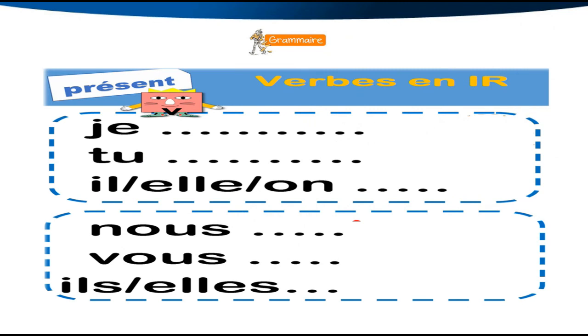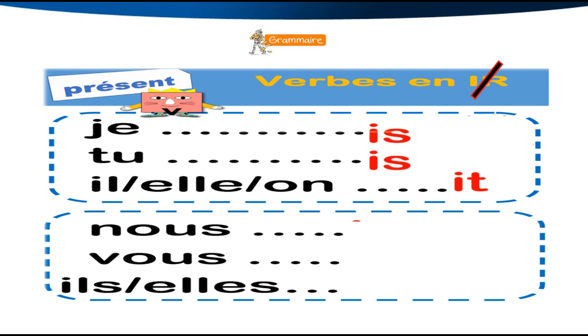Here are the verbs ending by ir, the second group. I told you before it is a regular group, régulier. So I have steps to do. The first step, I will cancel ir, take it off, and replace it by other letters. With je I will replace it by is, but I will say it i. With tu I say is, or I say it i. With il, elle and on, I replace it by it, and I will not pronounce s and t.